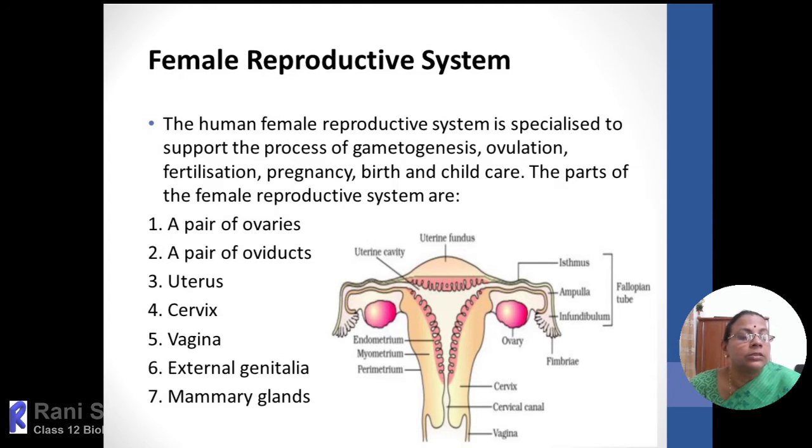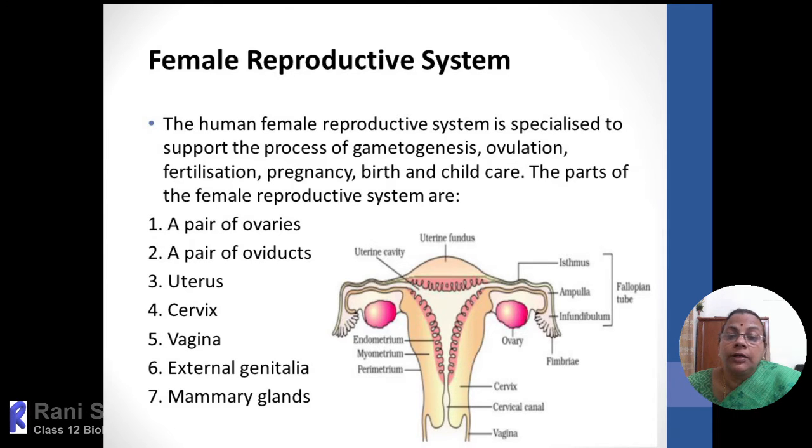And here, the reproductive structures in female start functioning when a girl enters into puberty. So, the puberty is marked by the first appearance of menstruation. That period is called menarche.